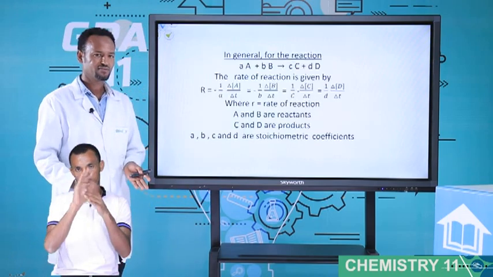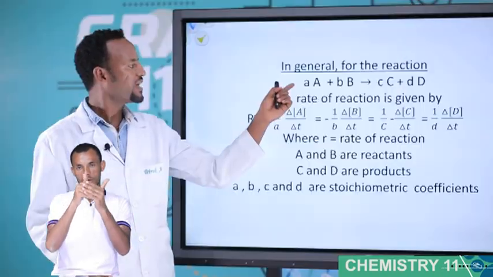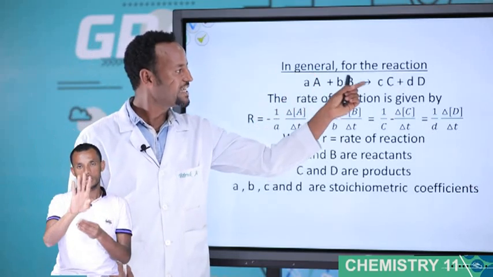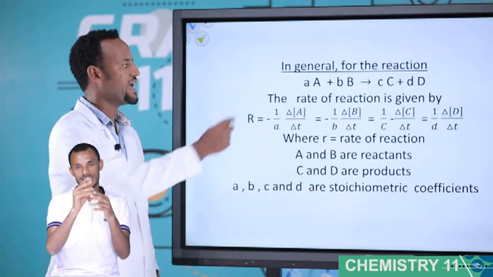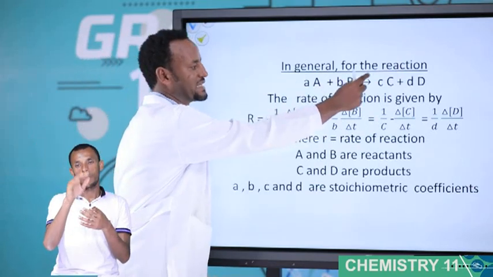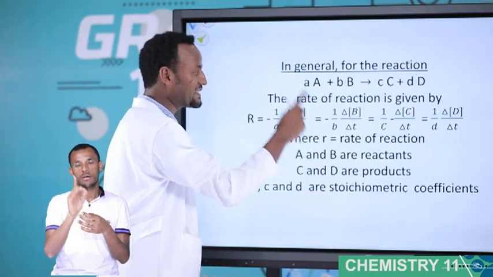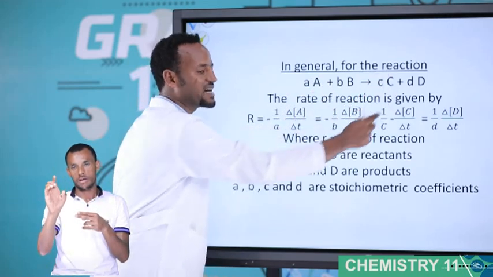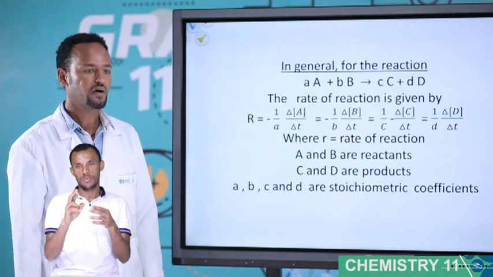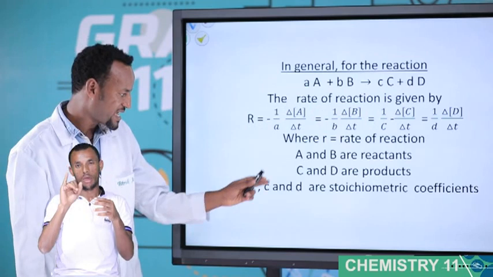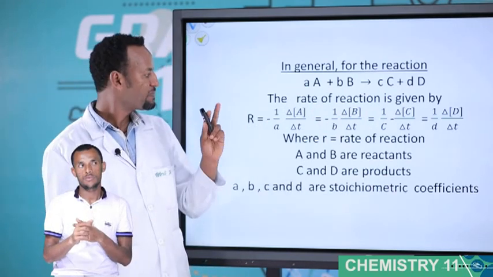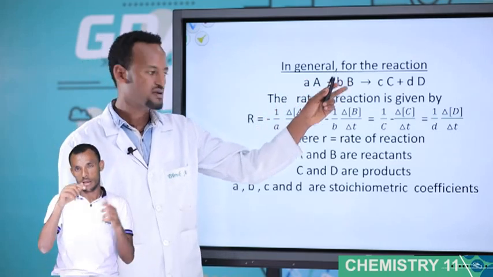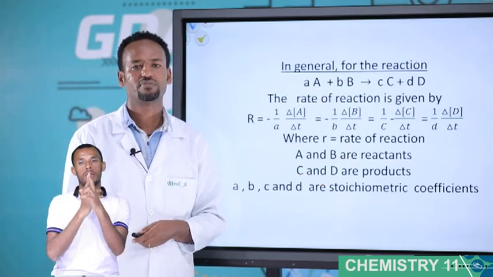In general, aA plus bB gives cC plus dD. Please, students, the small letters a, b, c, and d are stoichiometric coefficients. Capital letters A and B are reactants.